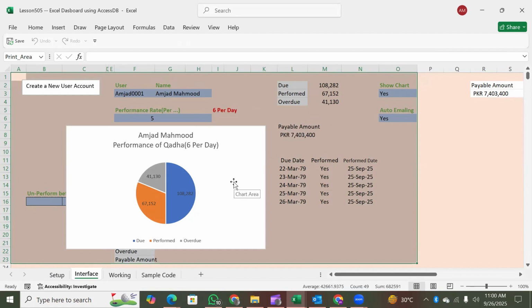So this is a dashboard which helps you track your outstanding routine activities and gives you a clear idea of where you are standing. Okay, I hope you enjoyed it.